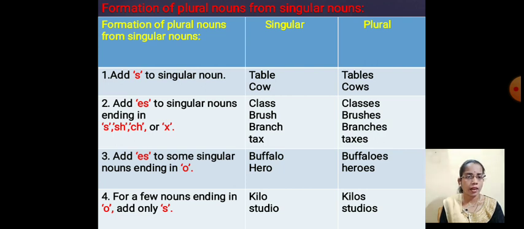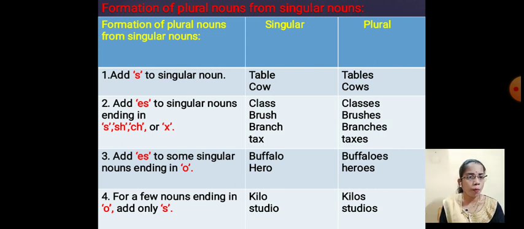The first word ends with double s, so we are using es there. Then brush, the word ends with sh, so in the plural form we are using es, for example, brushes.